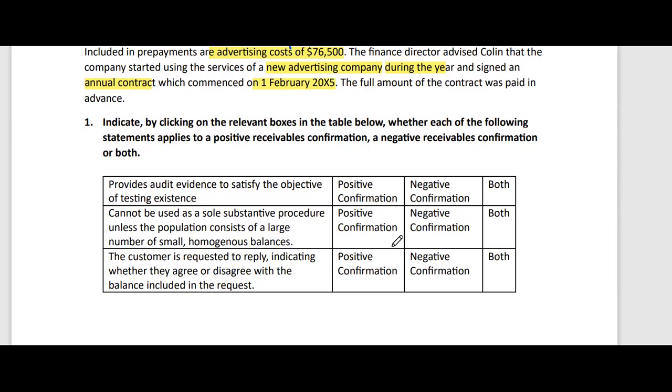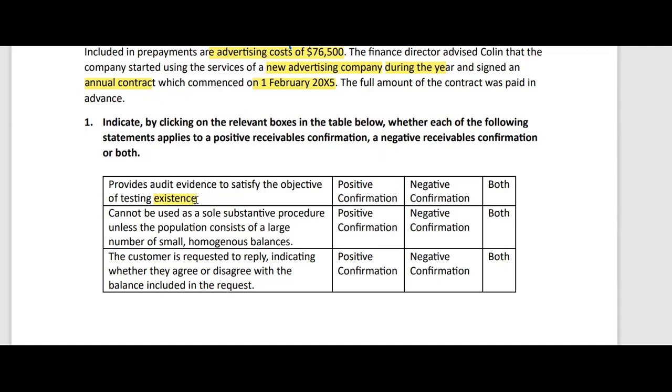Okay, so let's read the first statement. The first statement is: provides audit evidence to satisfy the objective of testing existence. Now tell me, guys, regardless of the type of confirmation we circularize, whether positive or negative, the process of circularization confirms the assertion of existence.